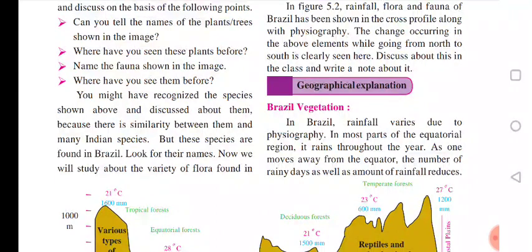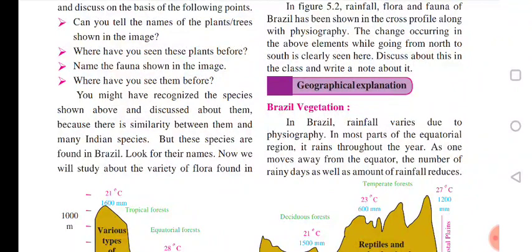Flora means plants, and fauna means animals. Plant growth depends on rainfall. The growth of a plant depends on the amount of rainfall or sunlight. For the growth of a plant, it requires more rainfall, and it also requires sunlight.